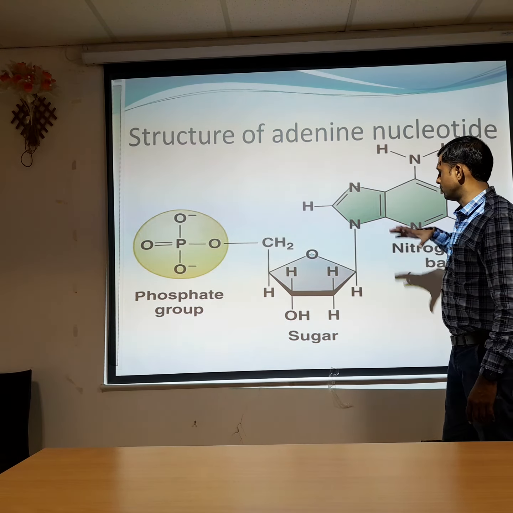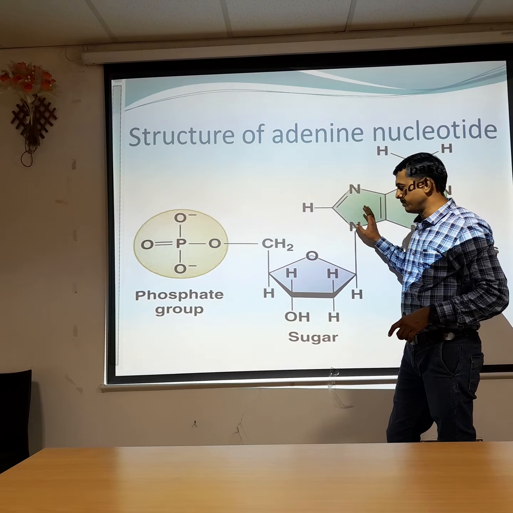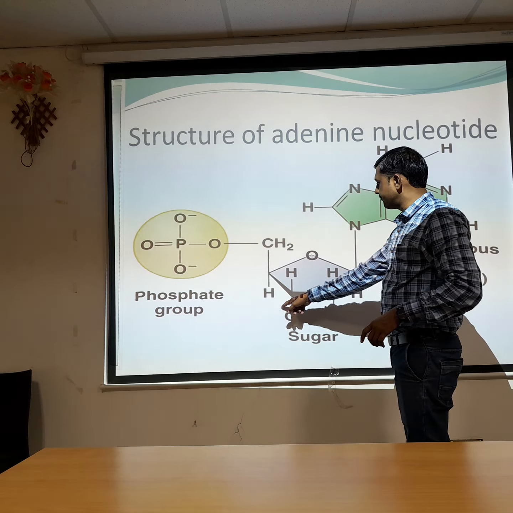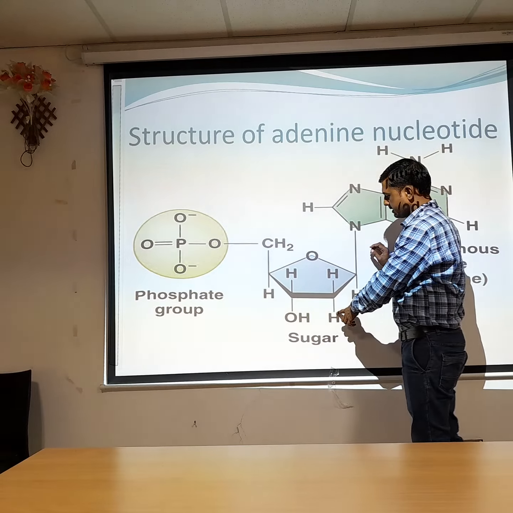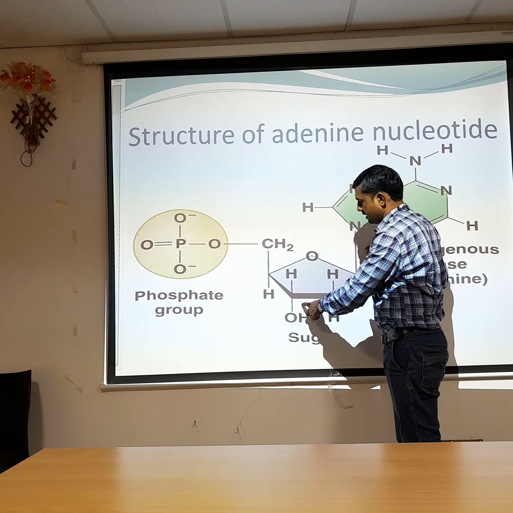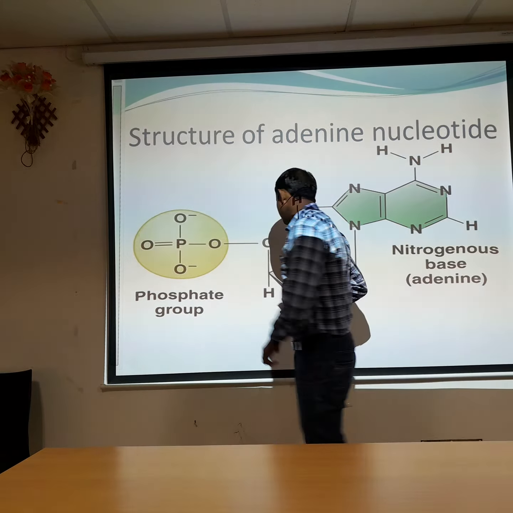In that case, the first carbon forms a glycosidic bond with N9 of the purine nitrogenous base: the first carbon of the deoxyribose sugar and the N9 nitrogen of the purine base. These are the positions which can be available for phosphorylation. Here it doesn't have an oxygen, and at these positions the phosphorylation process can be carried out.